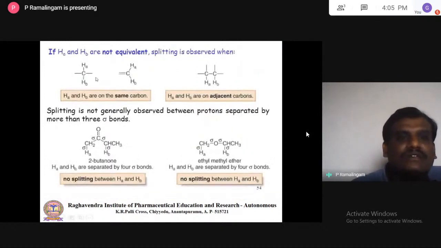Now let us look at substituted compounds. Here HA and HB depend on the environment. They are not on the same carbon, and they are not equivalent. Next, these protons are on different carbons. So this carbon environment is different from that carbon environment, and they are also not equivalent.